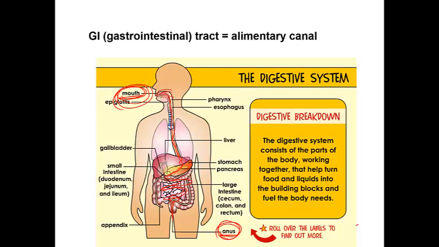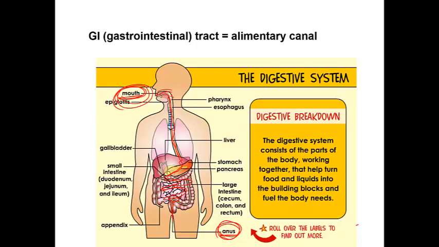We divide it from large particles into very small particles, and from being insoluble, which means it can't dissolve in water, like the oil or the fats that exist in our food. Digestion means that these insoluble materials turn into soluble, so they can dissolve in water.